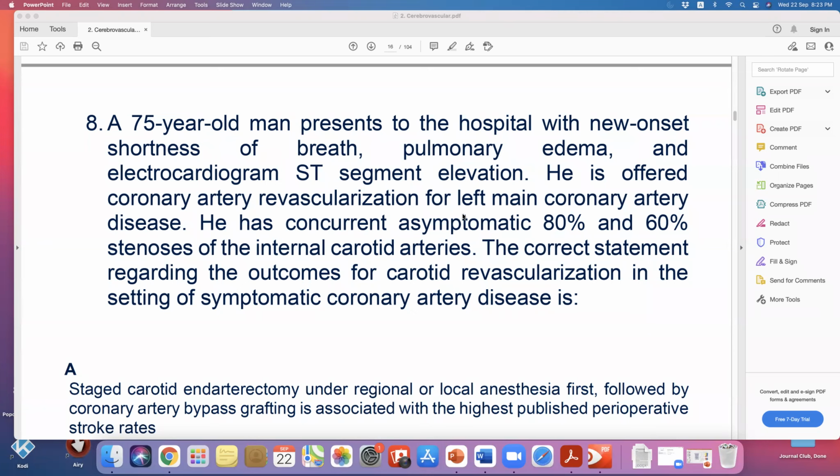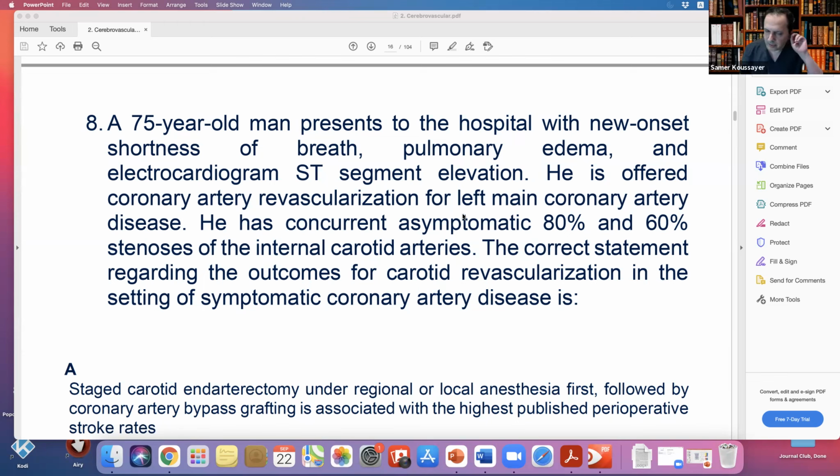I think Martin once also talked about this, about a month ago, if you remember, when he said that they do many carotids with the cardiosurgeons. For these patients, if it is not left main and it is not symptomatic, I will leave it.